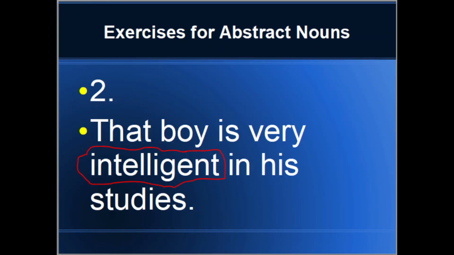Sentence 2. That boy is very intelligent in his studies. So, that boy is a very intelligent boy, which is his quality. So, in this sentence, intelligent, which is a quality of that boy, is regarded as the abstract noun in this sentence.